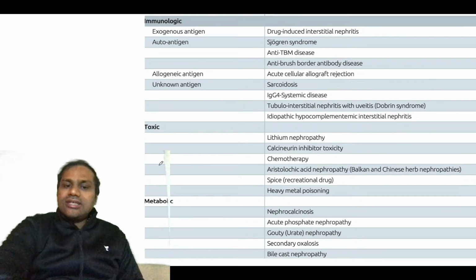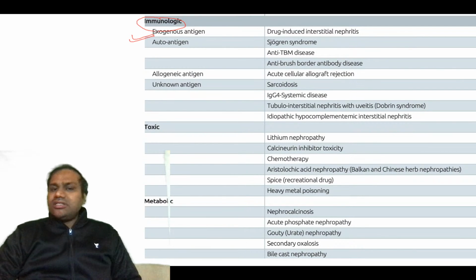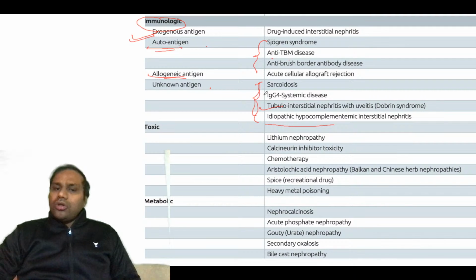And then, as I said, there will be immunological causes. This is nephrotoxic also, which can be because of exogenous antigens, or can be autoantigens, alloantigens. Again, we talked about Sjogren syndrome, tubular basement membrane disease, anti-brush border antibody disease, and unknown etiology like sarcoidosis, IgG4 systemic disease, tubulointerstitial nephritis with uveitis, or idiopathic hypocomplementemic nephritic syndrome. So we'll talk about all these diseases, okay.